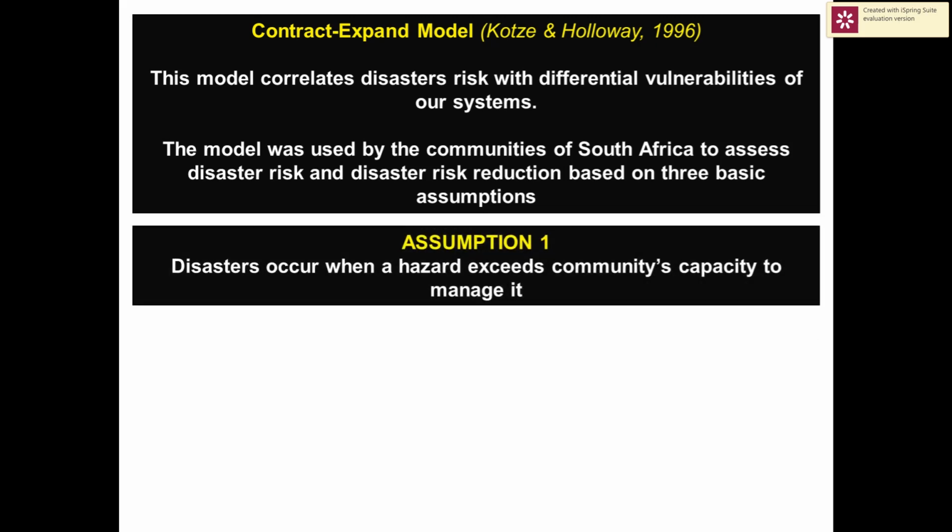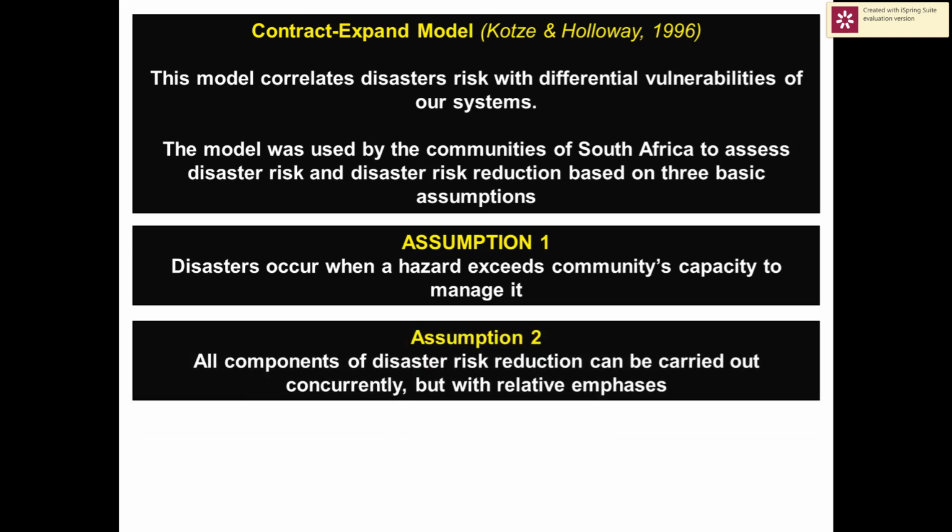The first assumption was based on the concept that in case of a very high magnitude hazard, the vulnerable community may not have the capacity to prevent the hazard. The second assumption suggests that disaster risk mitigation measures can be carried out simultaneously, but this should be done priority-wise to get a better result.